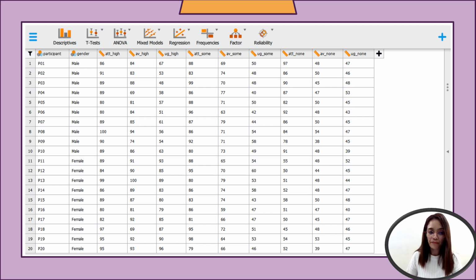So you have attractive plus high charisma, average plus high charisma, ugly plus high charisma, attractive plus some, average plus some, ugly plus some, attractive plus dullard or none, or that is stupid, and the average and ugly plus dullard or none.